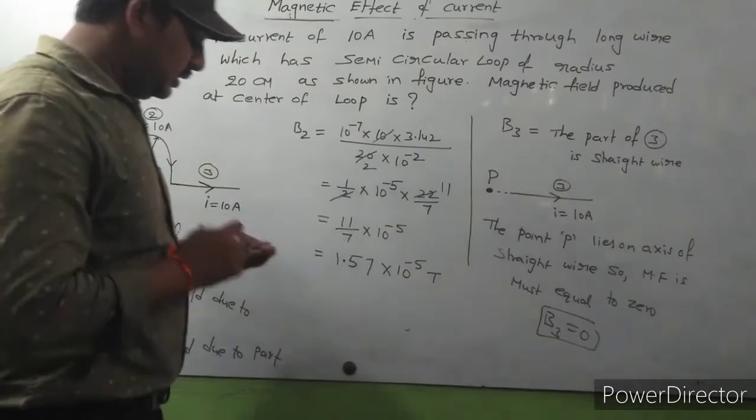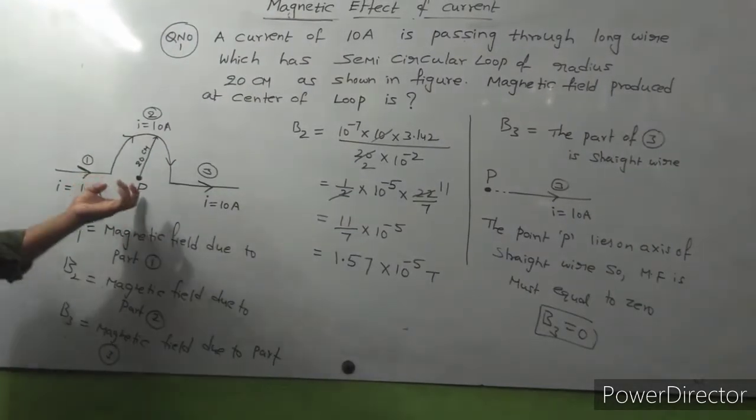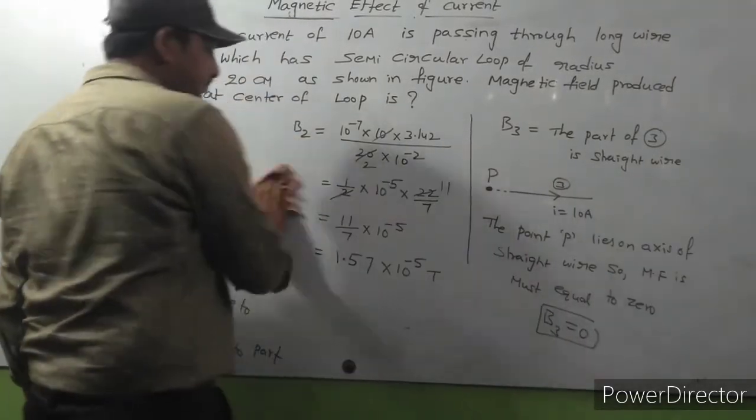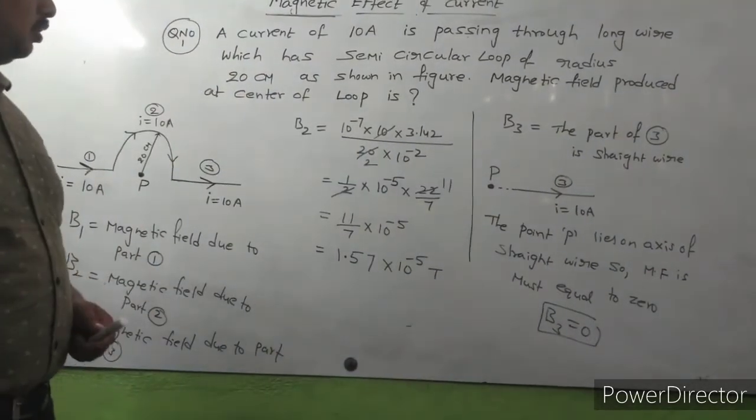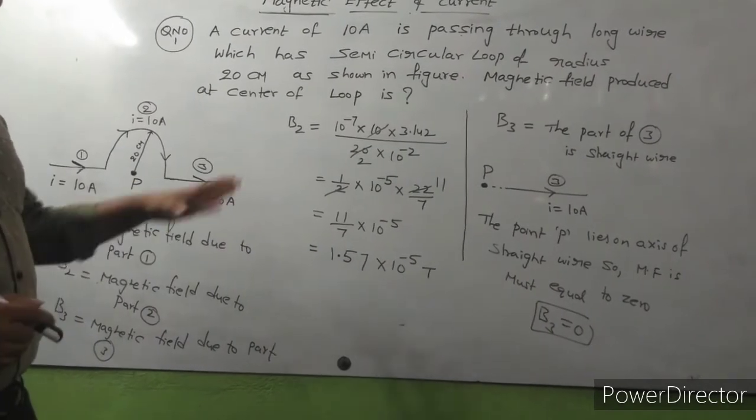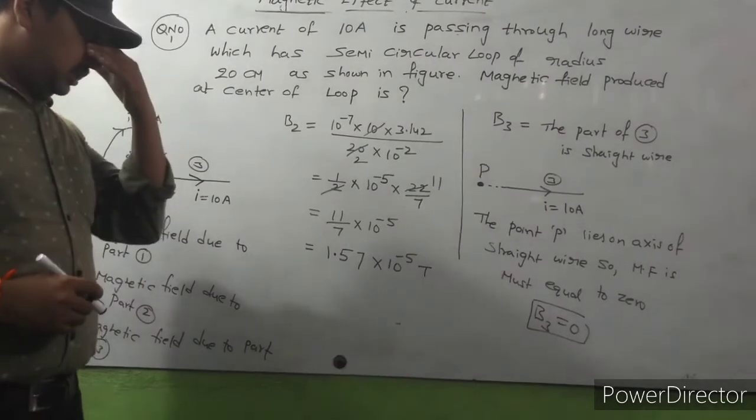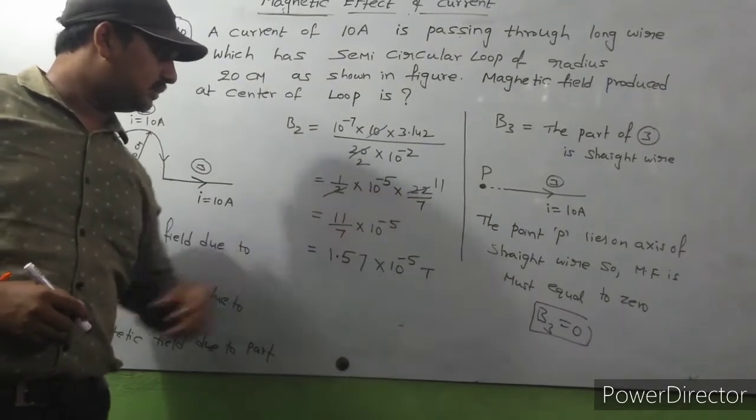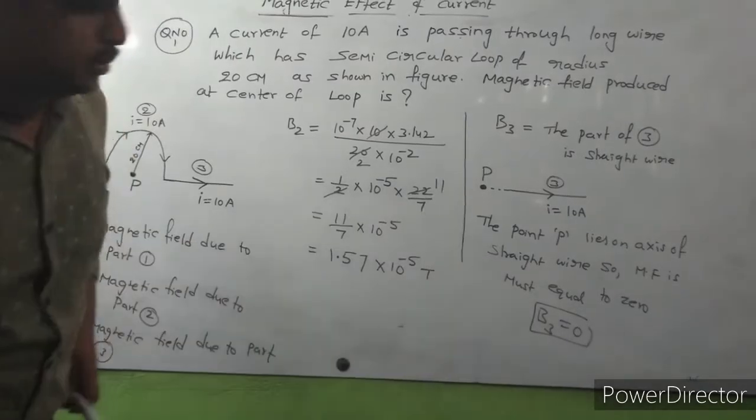Okay, so then the net magnetic field at point P. Dear student, I did a small mistake here. 1.57 into 10 power minus 5 Tesla, 22 by 7. So everything is clear, nothing problem. Okay.